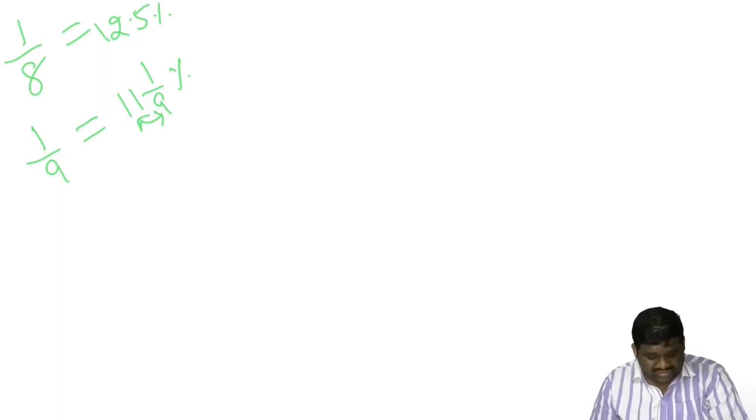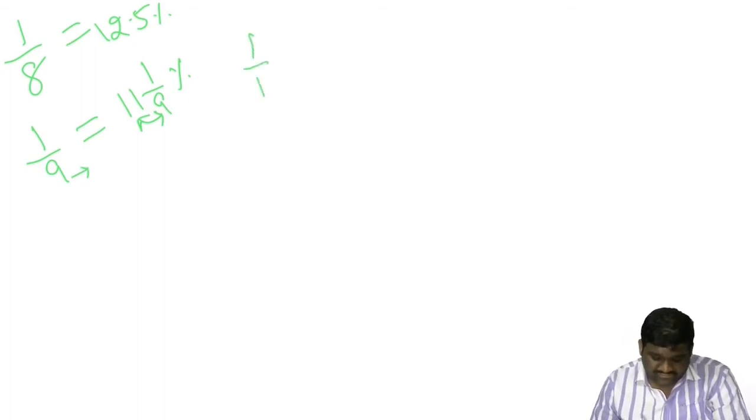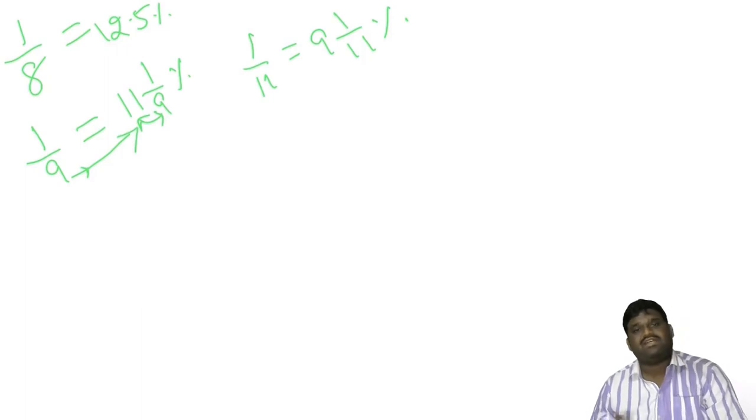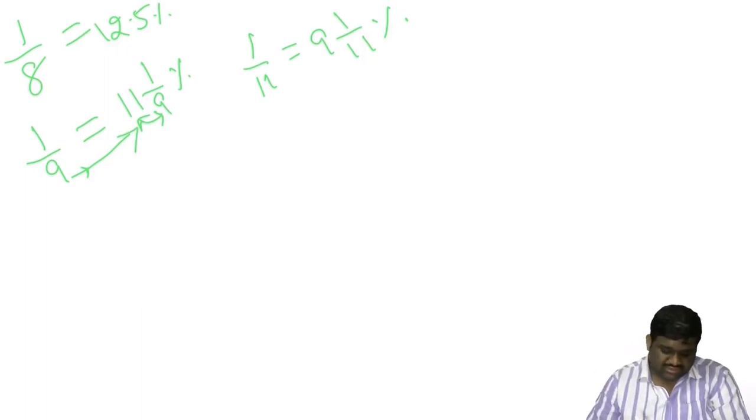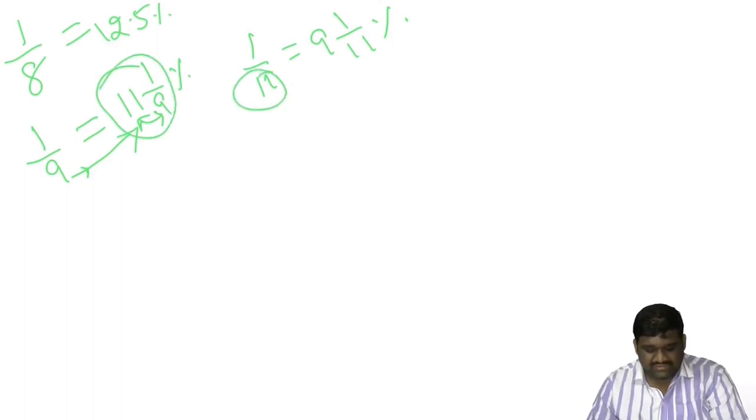If the denominator is 9, the answer is 11 1 by 9%. If the denominator is 11, the answer is 9 1 by 11%. If the denominator is 9, the mixed fraction starts with 11. If the denominator is 11, the mixed fraction starts with 9.